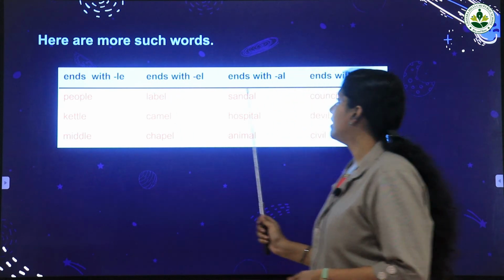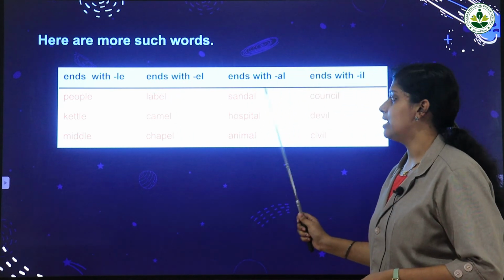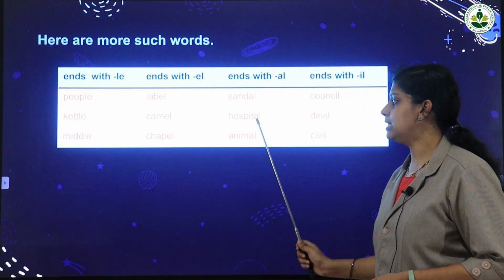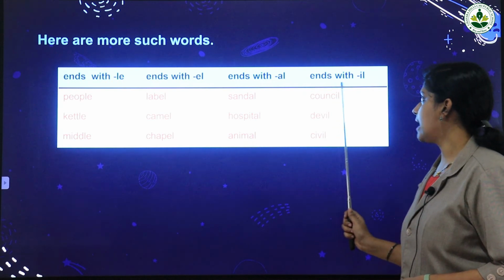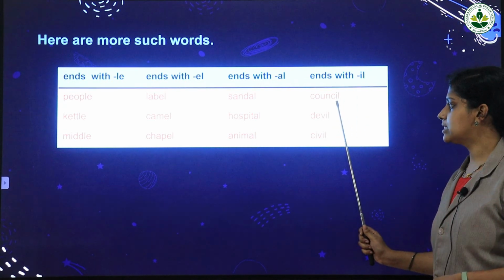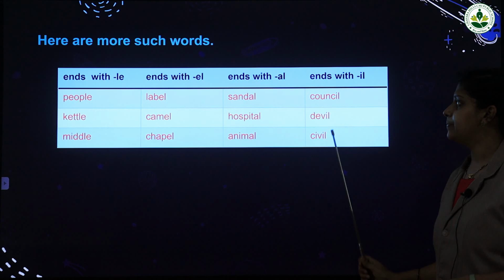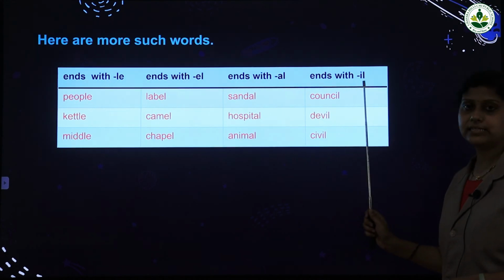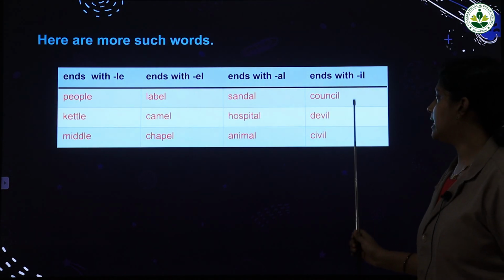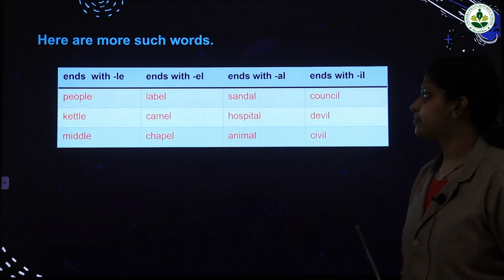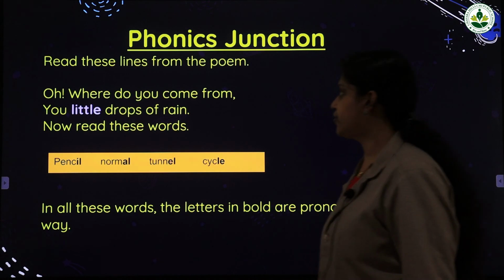Next ends with AL: sandal, hospital, animal. Next ends with IL: council, devil, civil. These words end with letters IL. Okay, that's all about the phonics junction.